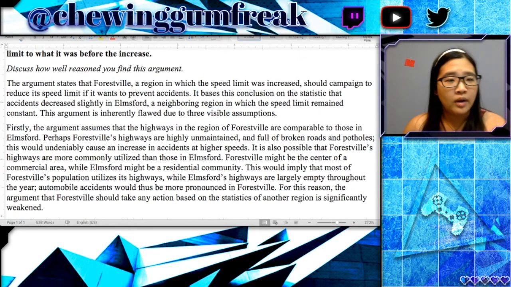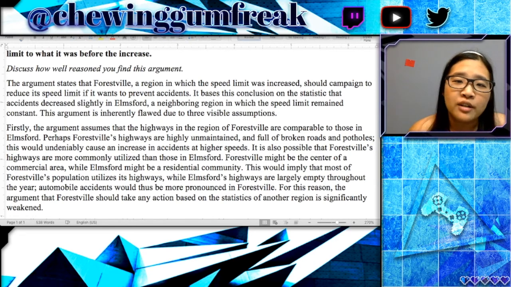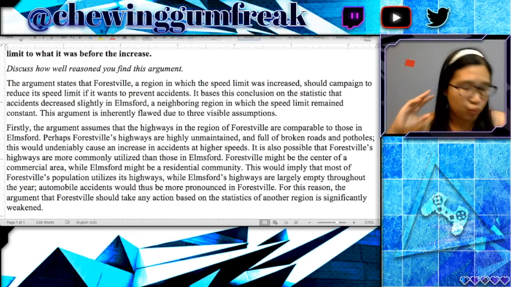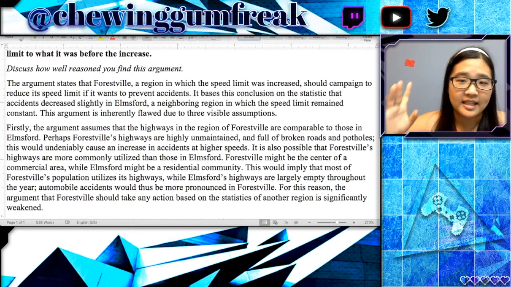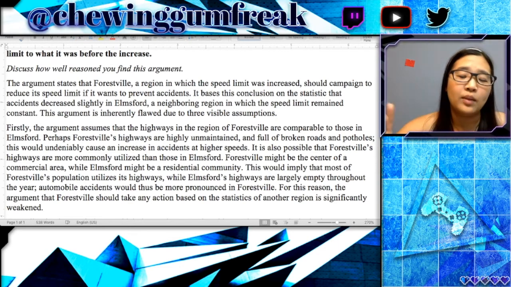The first body paragraph says, firstly, the argument assumes that the highways in the region of Forestville are comparable to those in Elmsford. This is a really great topic sentence because it's very clear and you know exactly what this paragraph is going to be talking about. Now, the point that's going to be made here is the comparability argument.